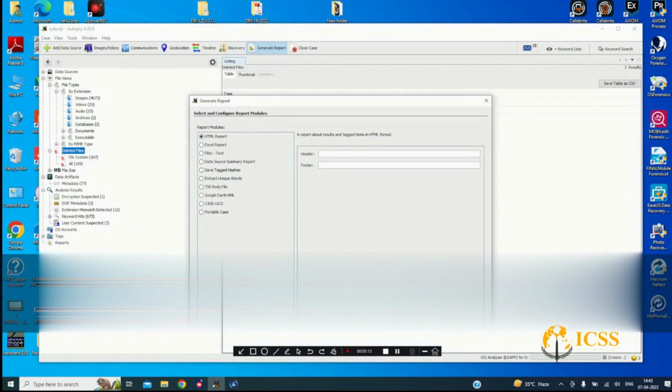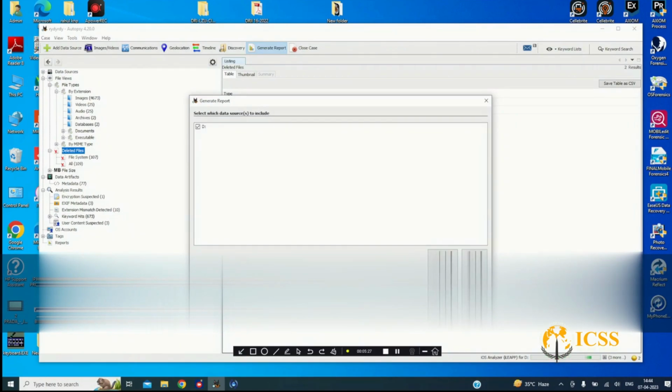Let's say we will take HTML, okay, we'll take the header name, then go to the next. Okay, check all.